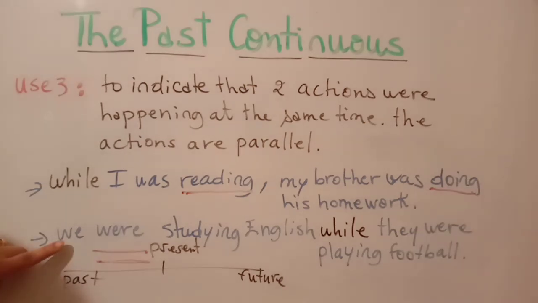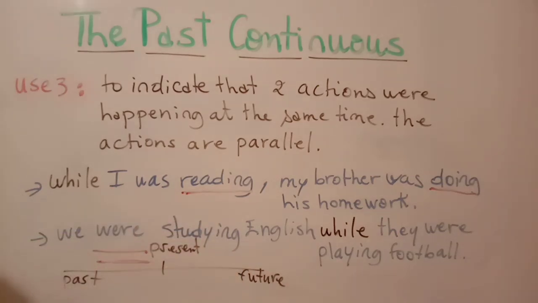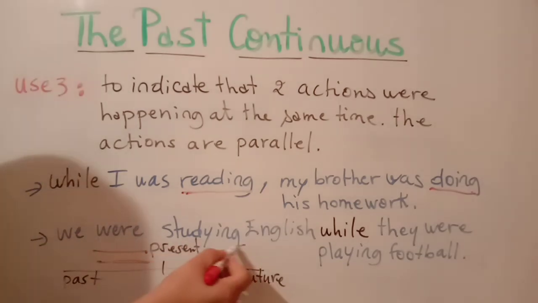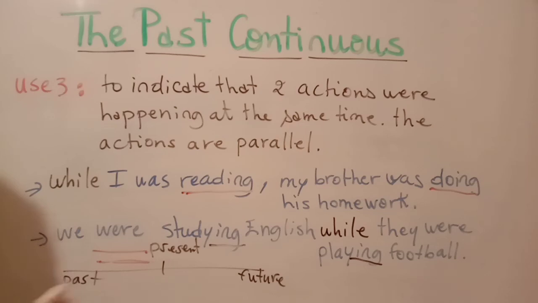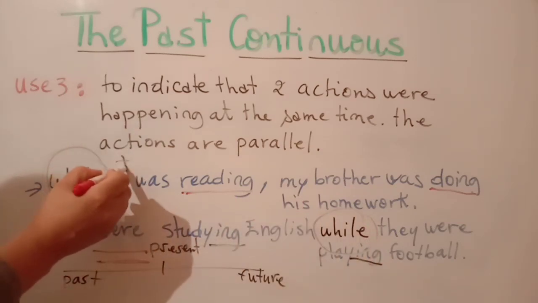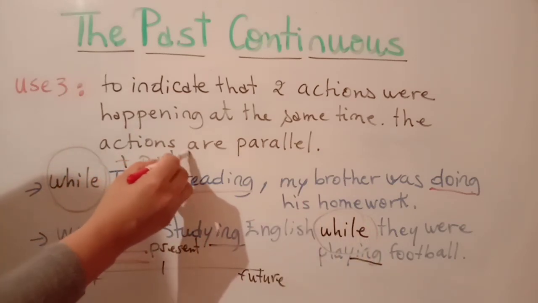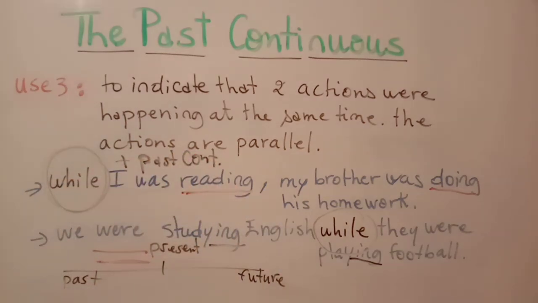Another example, we were studying English while they were playing football. So you have studying is long and also playing is long. So these actions are parallel in the past. They are happening at the same time in the past by means of while. So here you see the use of while. While is always followed by past continuous. Clear? Good.